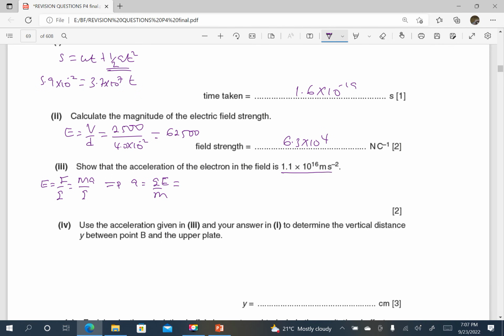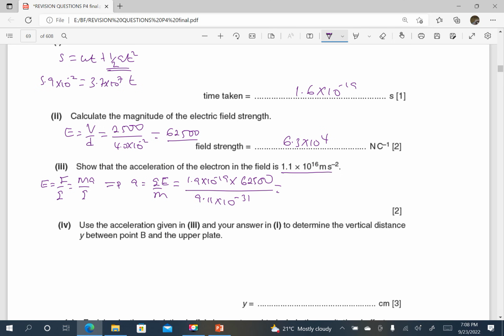And when we substitute, we shall have: the field strength is 6.3, the charge of an electron, 1.6 times 10 power negative 19, times 62500, the more exact value, divided by the mass of an electron, which is 9.11 times 10 power negative 31.